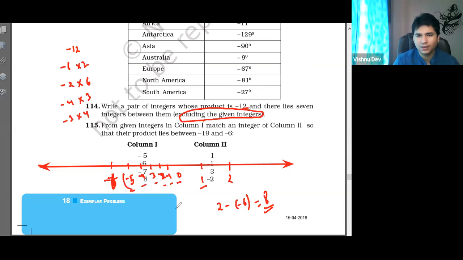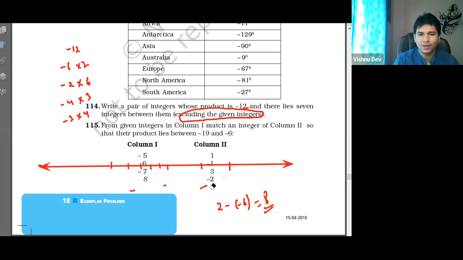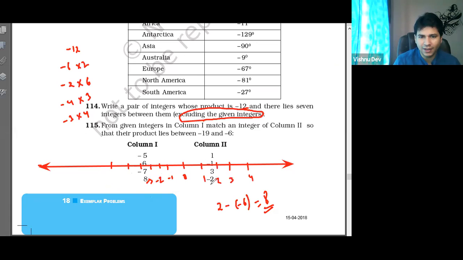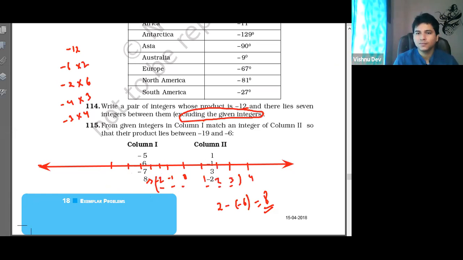Right? Sir, minus 3 into 4. So again, let us take minus 3 into 4. See again, it will be wrong. Why, sir? Because if you are taking, see, let us make it as 0, then -1, -2, -3, and it is 1, 2, 3, 4. Now, how many numbers are between them? See, only 6. One is missing. Sir, 6. Right?